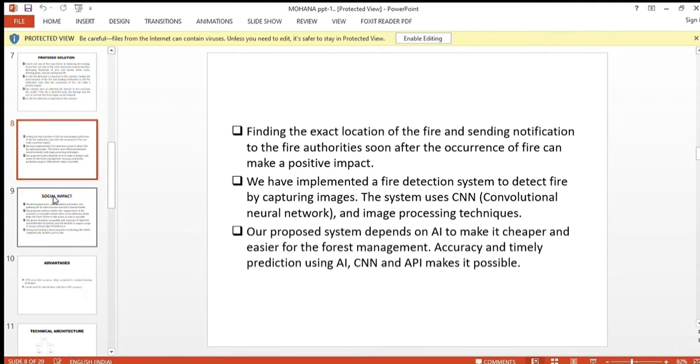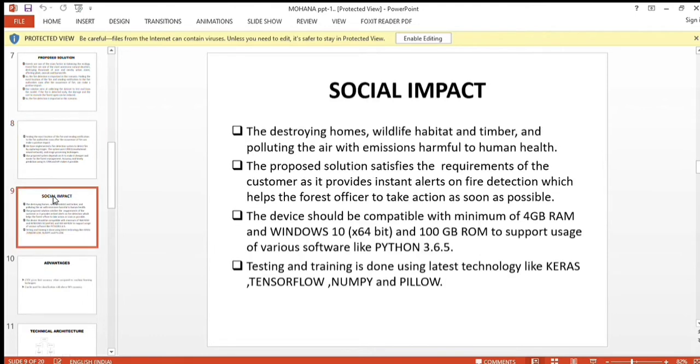Now let's have a look at the social impact. Our solution satisfies the requirement of the customer as it provides instant alerts. For that, the device should have 4 GB RAM and Windows 10 with sufficient ROM, with supporting software like Python 3.6.5. It is done by using Keras, TensorFlow, NumPy and Pillow.